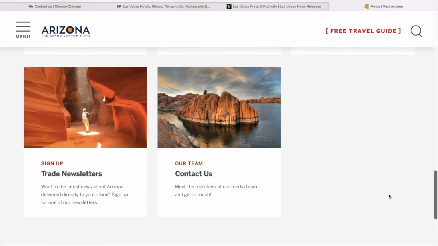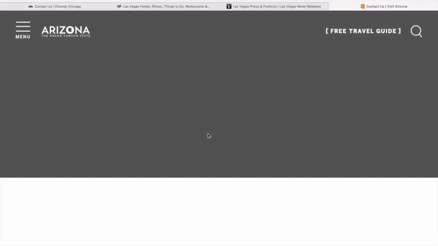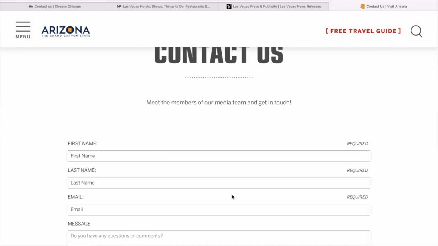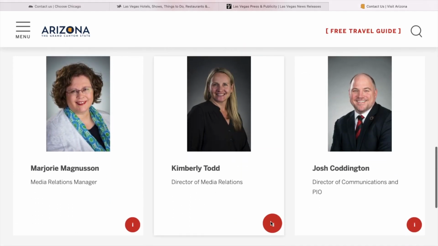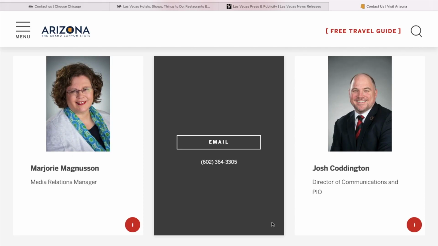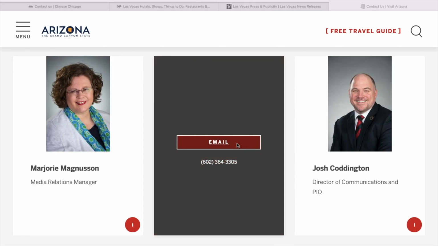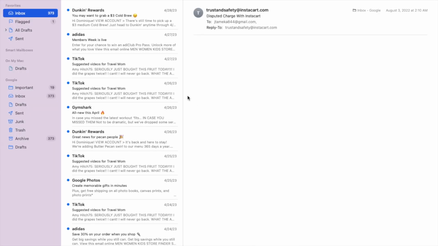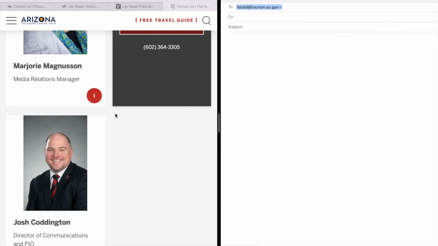It's going to take you to that page where you can see their email addresses, where you can send them a pitch email. So here you're going to click on Contact Us, and on this particular page, they did have a form that you can fill out. You can also do that, but it's always best to reach out to somebody specific that works for that company, like Anna at ArizonaTourism.com or Jane Doe at ArizonaTourism.com. So here they had a little thing where you can hover over the person's name and click on email and have their particular email address listed.